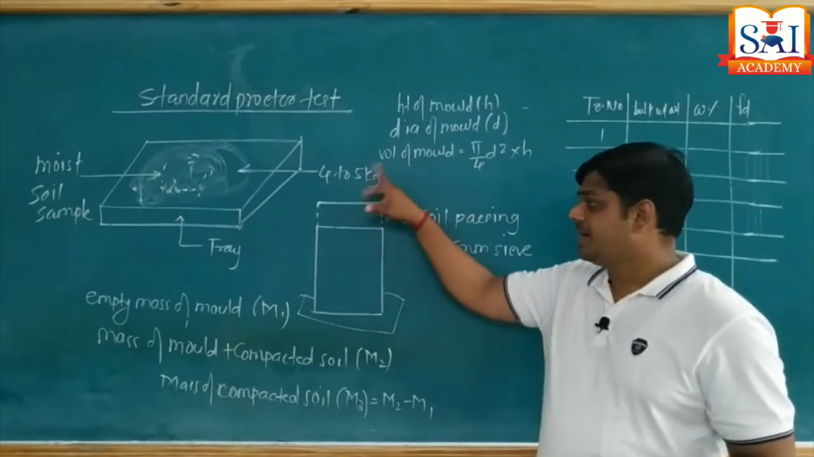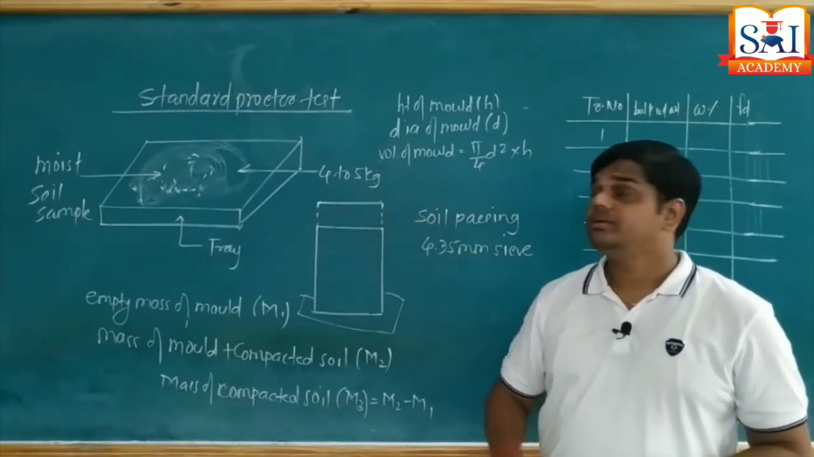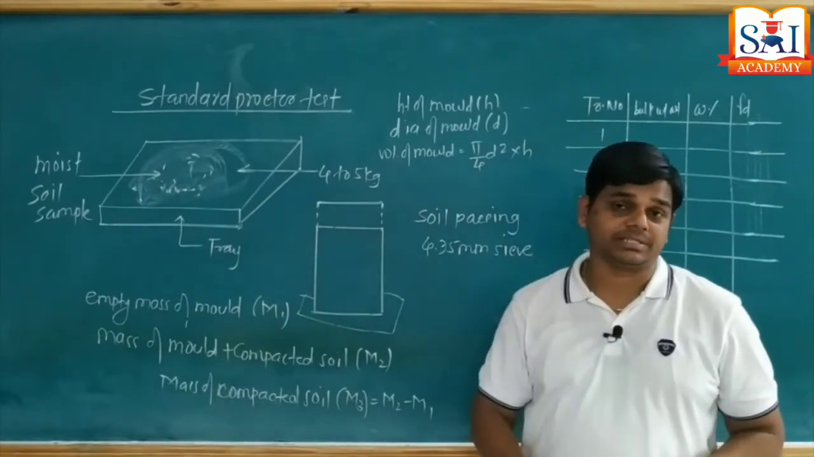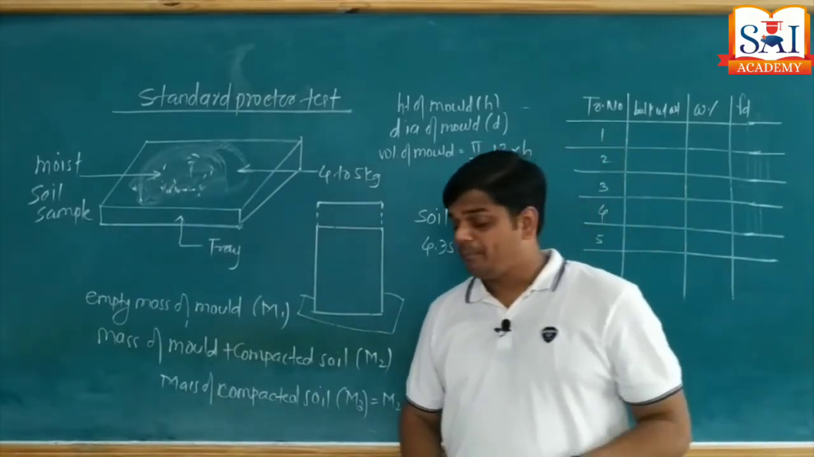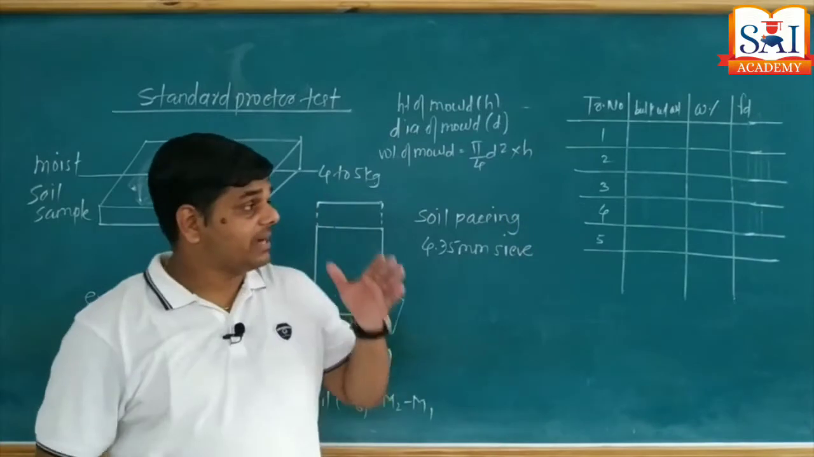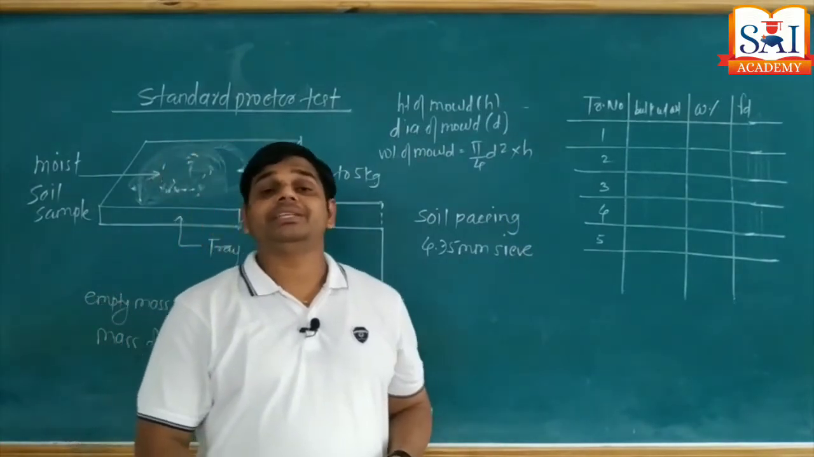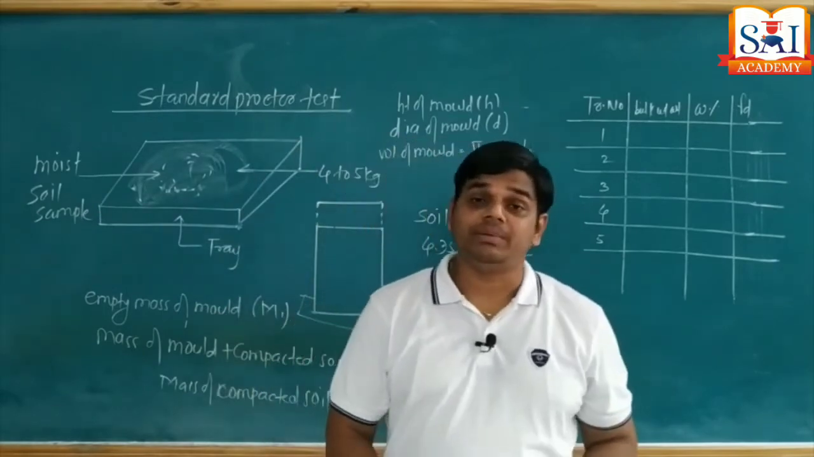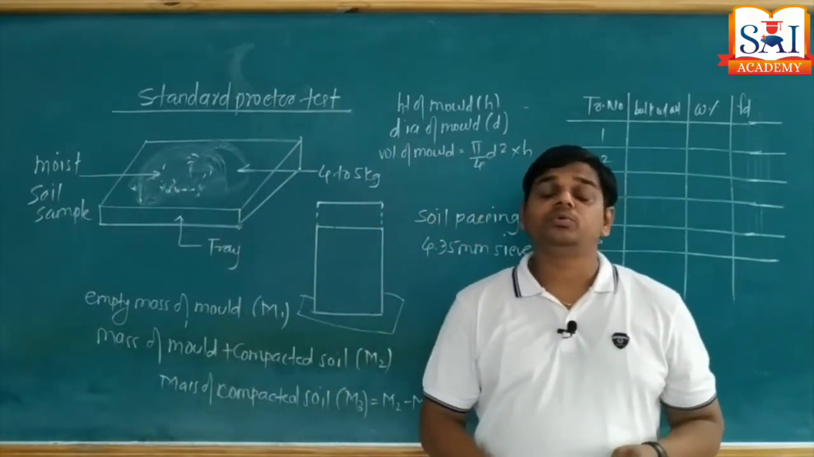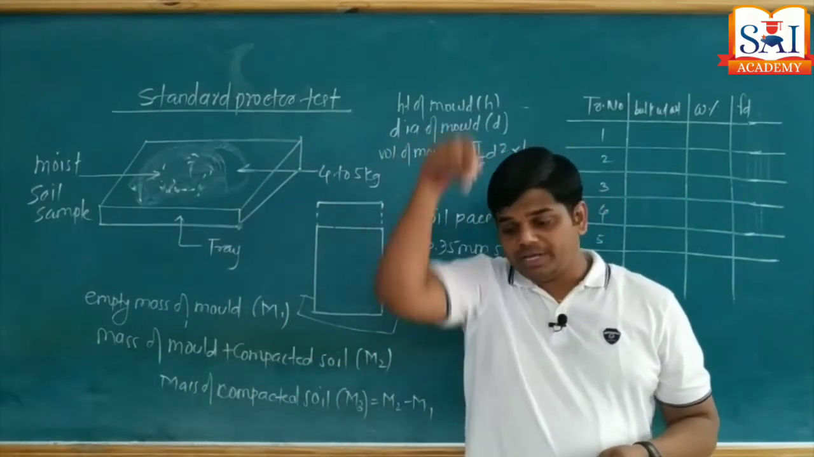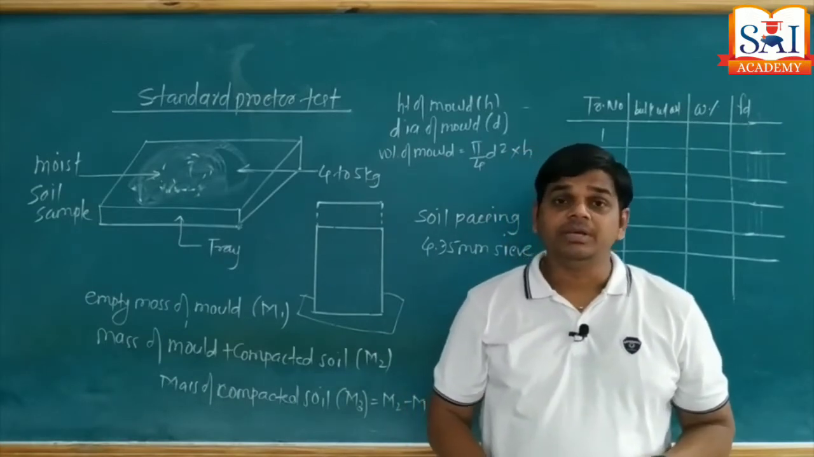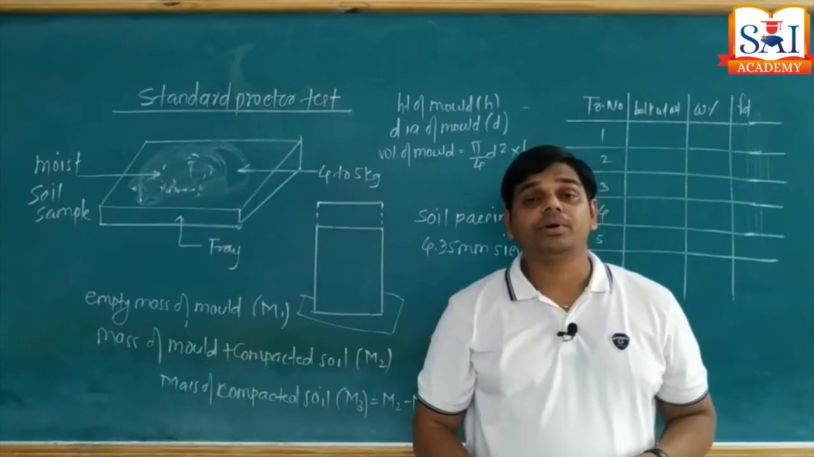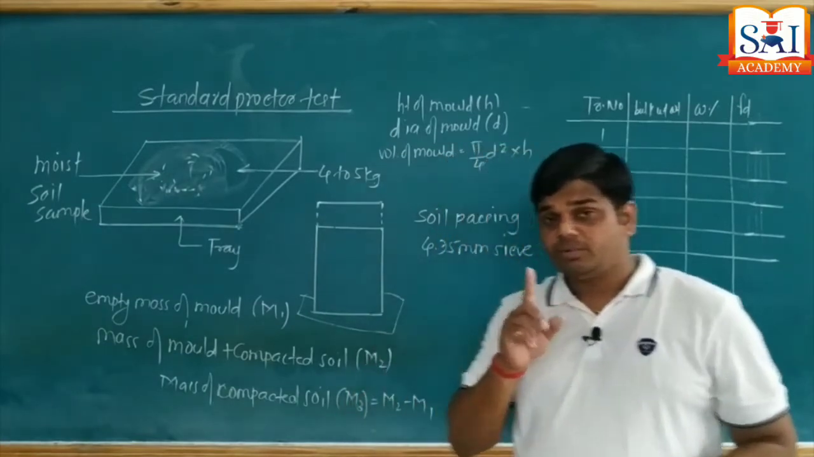Now the collar is attached, and we are going to fill the moist soil sample inside the mold in 3 layers, and every layer is compacted by a standard rammer whose weight is 2.6 kg and falling height is 31 centimeter. Every layer is compacted by 25 blows. Listen one more time.